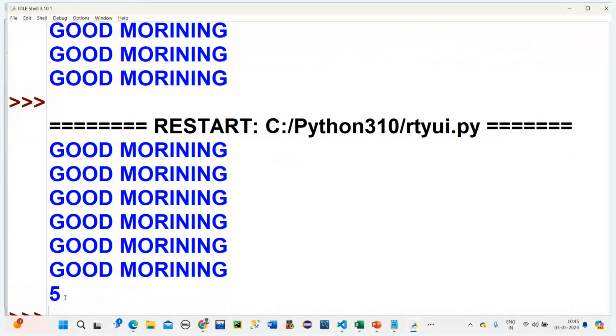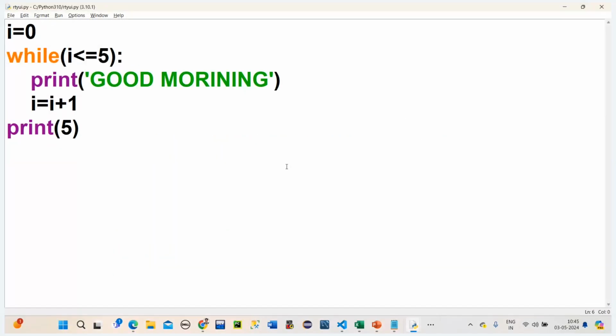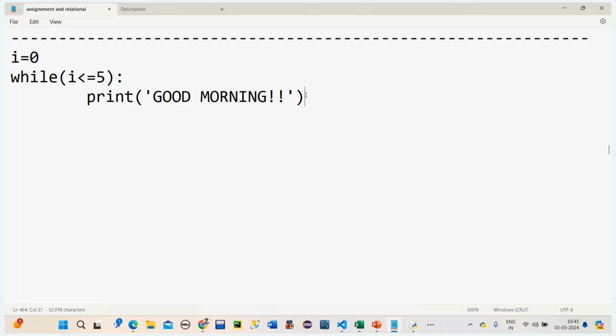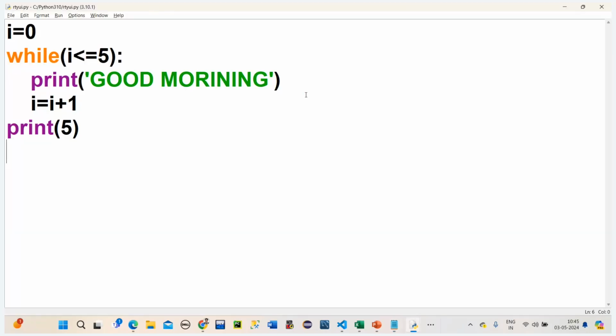5 got printed. Yes, perfect. So I guess you got a clear understanding of while. Yes. I is equal to I plus 1. Okay. Now we are going to see some problems, some small examples. Let's see some examples.